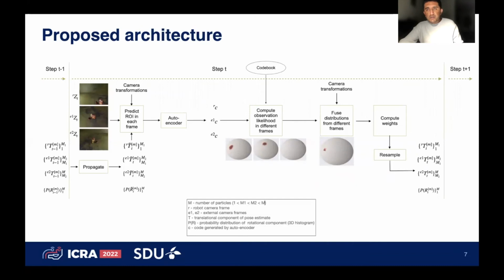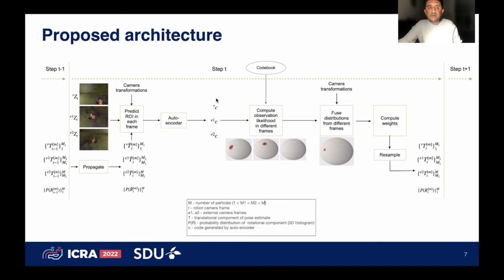So this is our proposed architecture. We start with the particles that are coming from different camera frames. Then we apply the motion model. Then based on the transformations between the different cameras, we predict where the object will appear in different camera frames. And then these cropped images are passed to the autoencoder. This autoencoder generates a code for each particle in different frames.